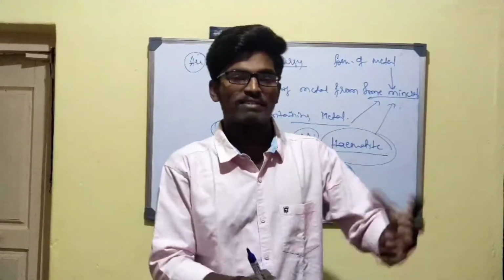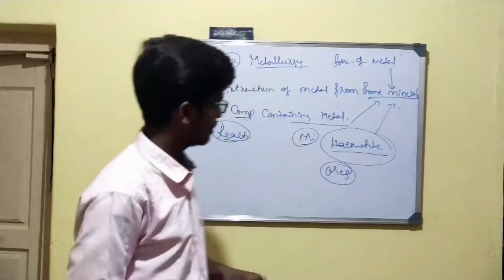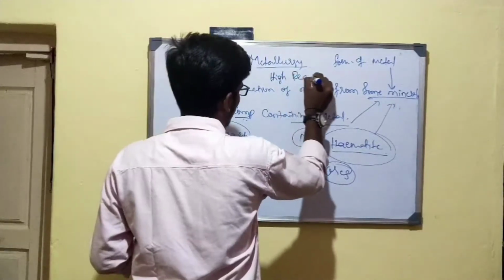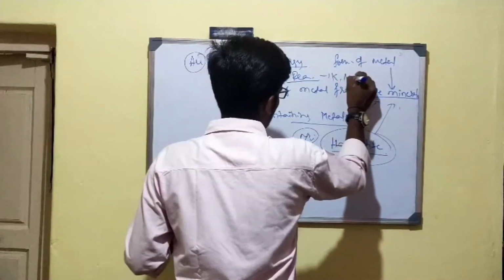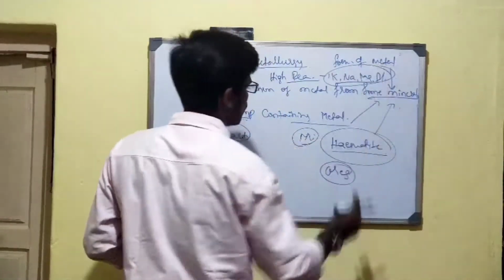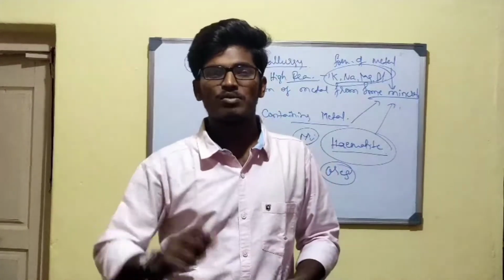The metals having low reactivity exist in the native state, whereas the metals having high reactivity, like potassium, sodium, magnesium, aluminium, or any metal with high reactivity, are present in compound form.